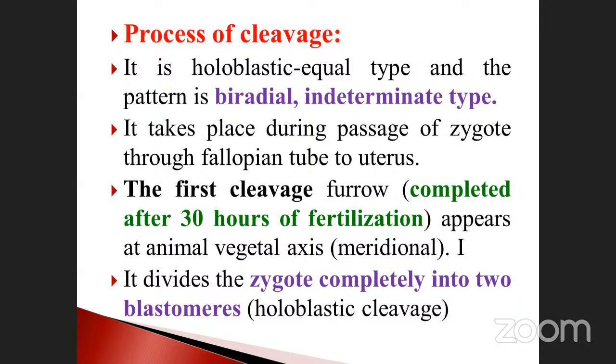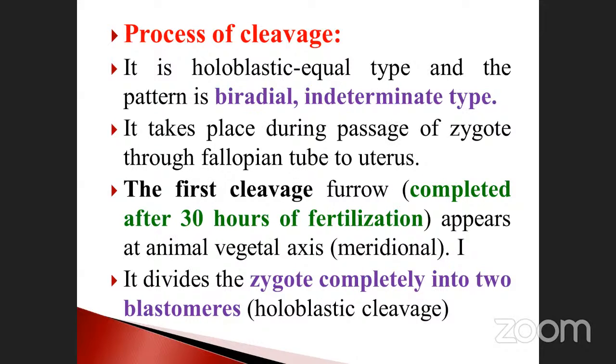Okay. The first cleavage furrow is completed after 30 hours of fertilization. 30 hours means how many days? Only one day and a quarter, isn't it? Quarter means 1/4.